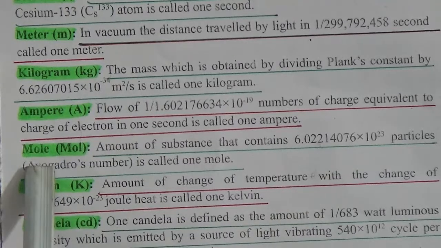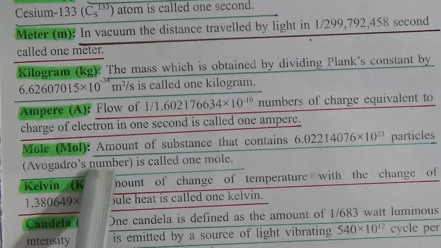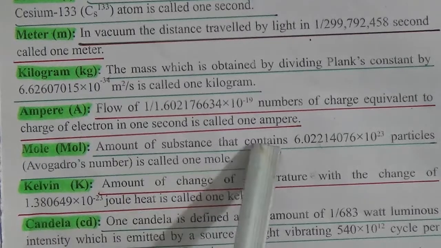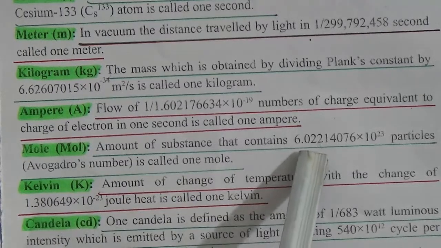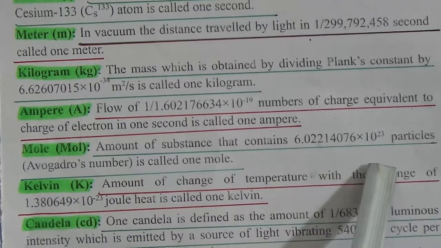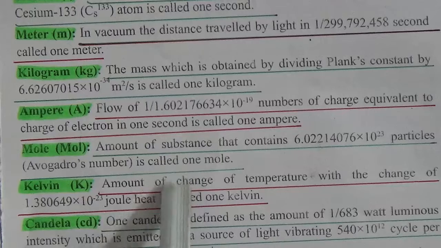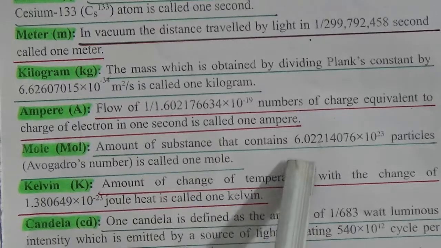Our next one is mole. It is denoted by mol, the amount of substance that contains 6.02214076 into 10 to the power 23 particles, Avogadro's number, is called 1 mole.